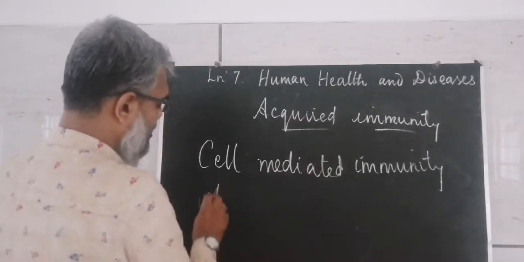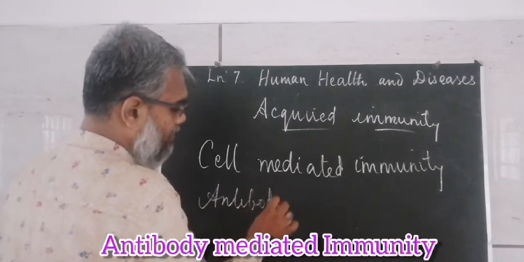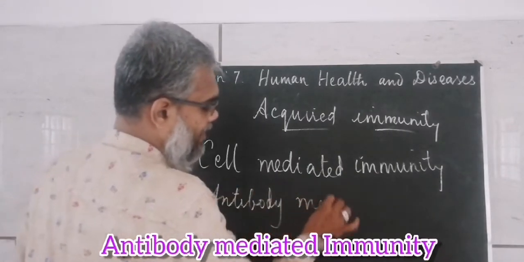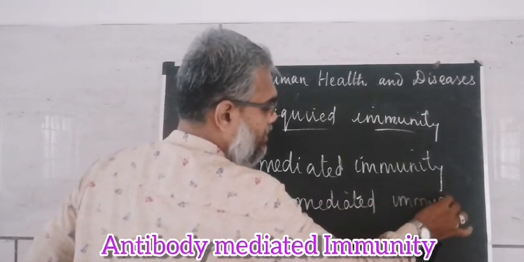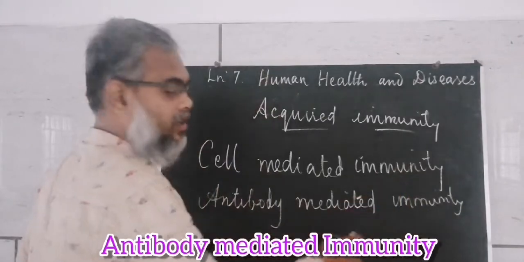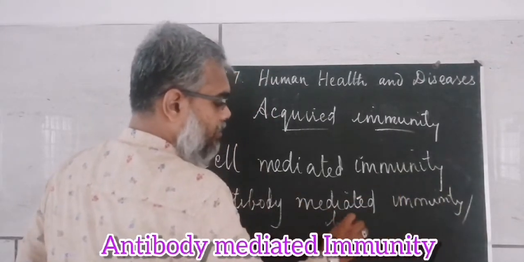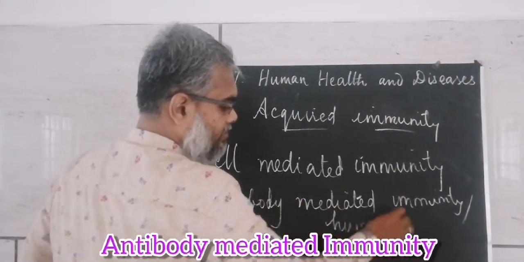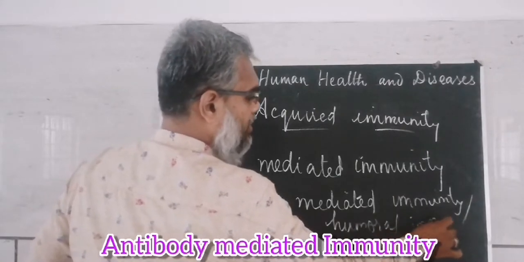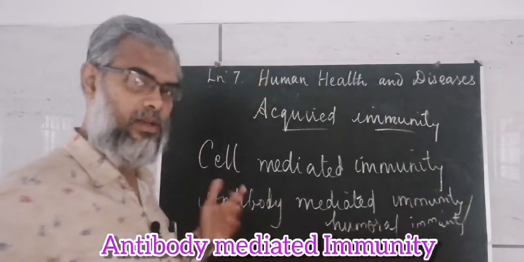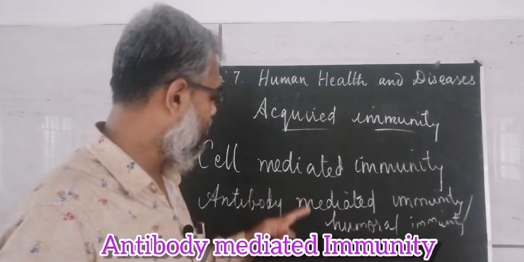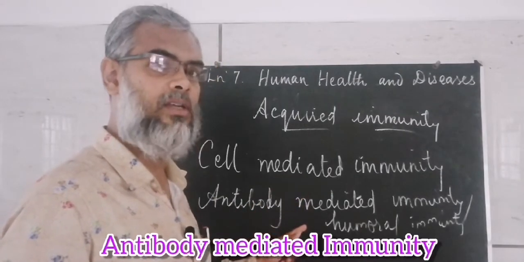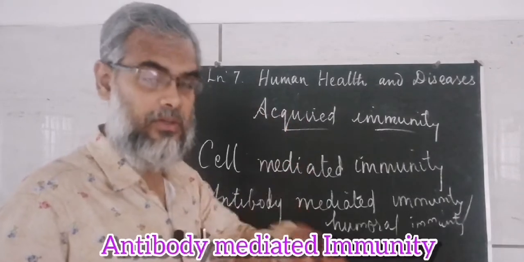The second one is antibody-mediated immunity. It is also called humoral immunity. What will it be? You can understand. Here, antibodies are produced.